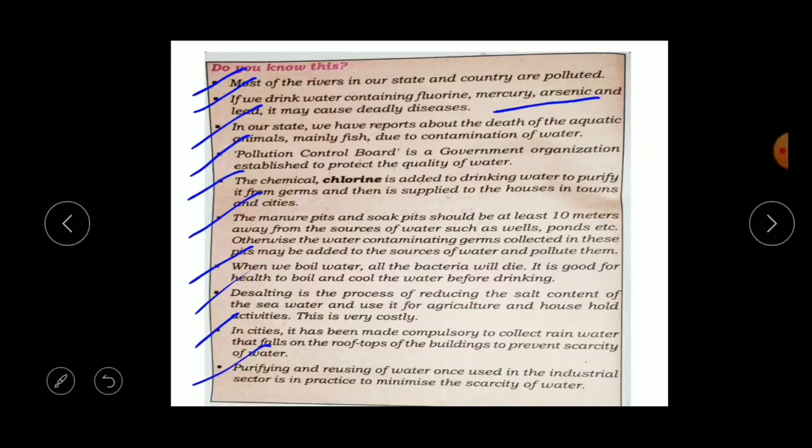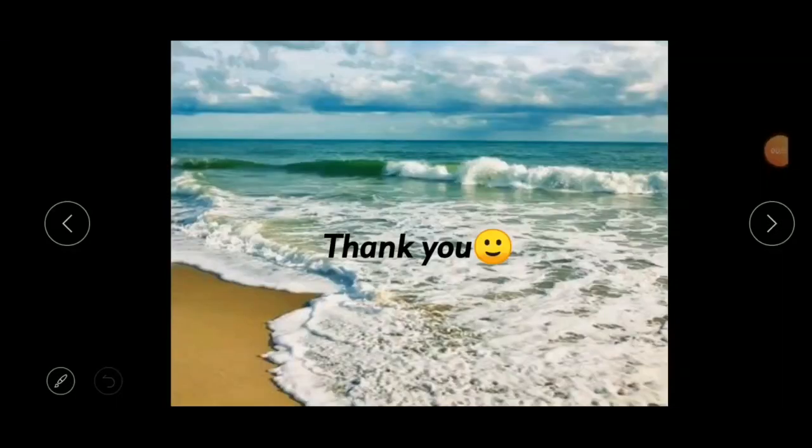Understood, children? So in this lesson you have studied about water pollution and its evil effects, the diseases that are spread through water, the reasons for dehydration and how to prepare ORS, that is oral rehydration solution. Yes, children, then how we can conserve and protect water from becoming polluted, right? Hope you understood all these concepts very well, children.